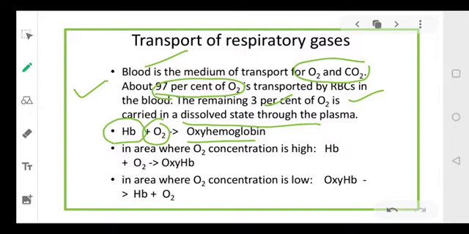So जहाँ पर भी ऑक्सीजन की कॉन्सेंट्रेशन ज़्यादा होगी, this hemoglobin will combine with the oxygen and form the oxyhemoglobin. ठीक है, जहाँ पर भी concentration low है, जहाँ ऑक्सीजन की कमी होगी, वहाँ पर oxyhemoglobin will break down and release Hb and oxygen. जहाँ पर concentration ज़्यादा है वहाँ Hb will associate with oxygen, form oxyhemoglobin. जहाँ पर concentration कम है वहाँ oxyhemoglobin will break down and release hemoglobin plus oxygen. ठीक है.